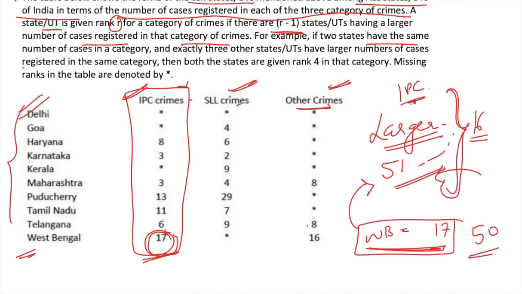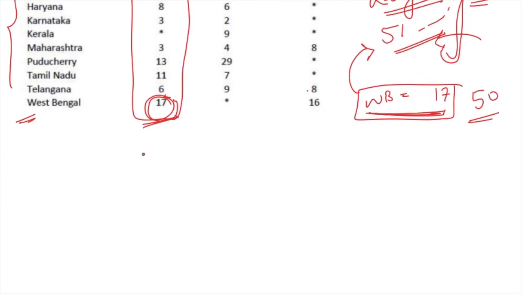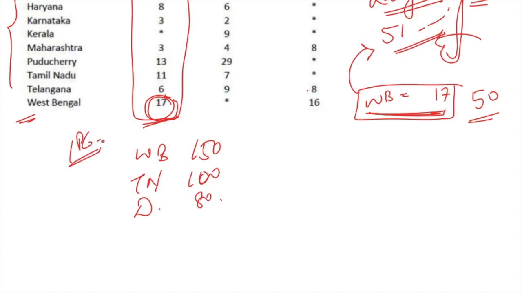IPC category. Next, if 2 states have the same number of cases in a category, and exactly 3 other union territories have a larger number of cases registered in the same category, then both the states are given rank 4. For example, let's say West Bengal, Tamil Nadu and Delhi are high on crimes and have 150, 100 and 80 crimes in the IPC category. Then you have Karnataka and let's say Haryana with 50 crimes each after this.